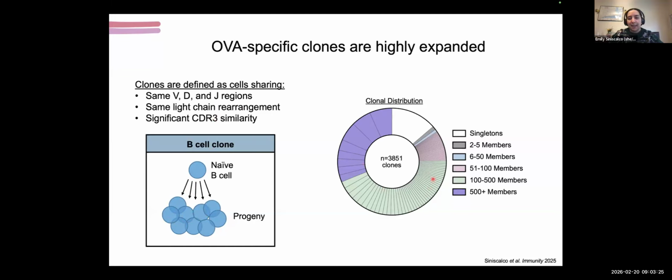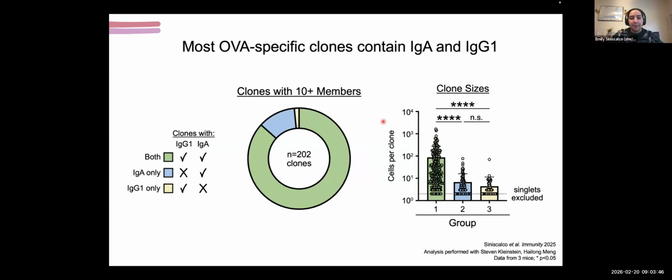But we are able to see that post-immunization, these clones are rather large, which is what we would expect because they've been mutating and expanding for over 4 weeks now. And we can see that several clones are over 500 cell constituents. So we can get a lot of information from these families and learn a lot about how these clones are evolving over time. But first, we wanted to perform a relatively simple analysis.